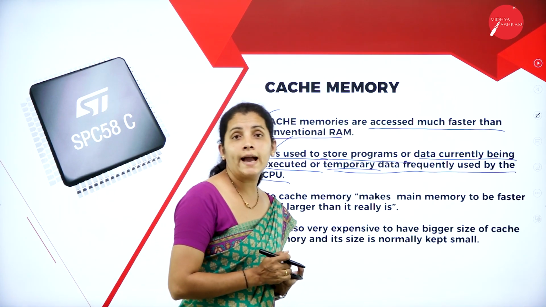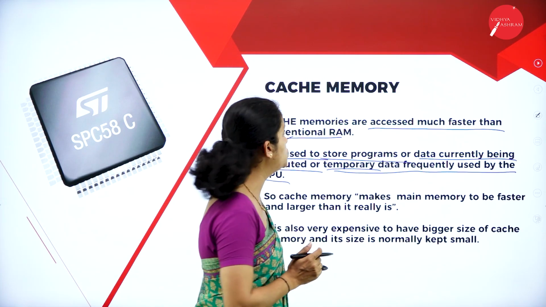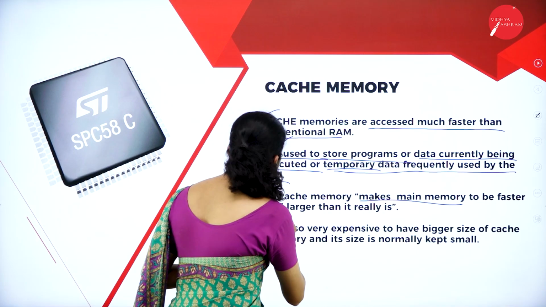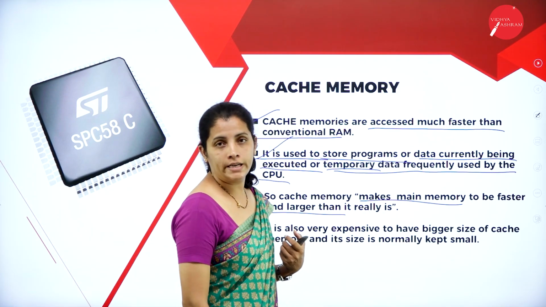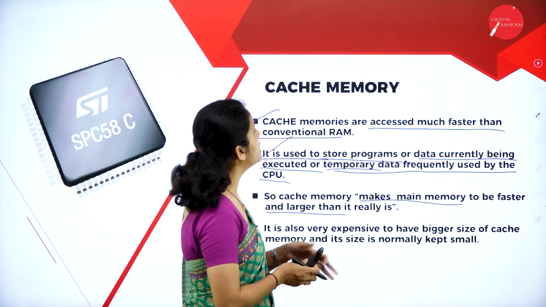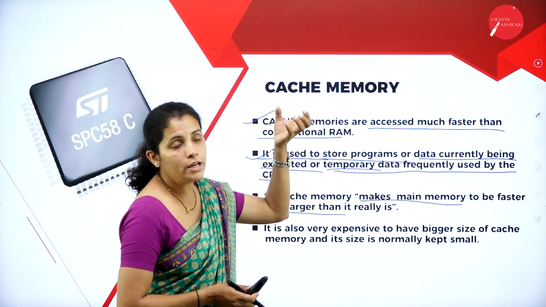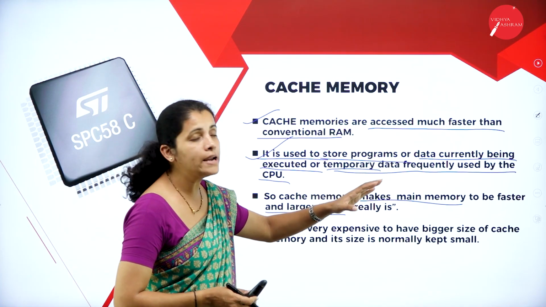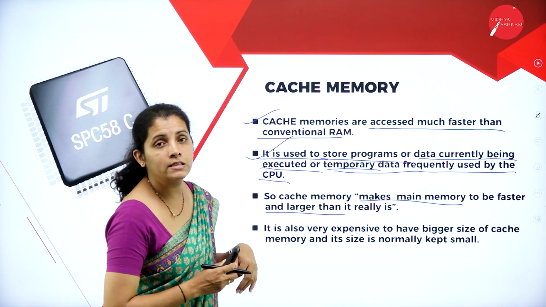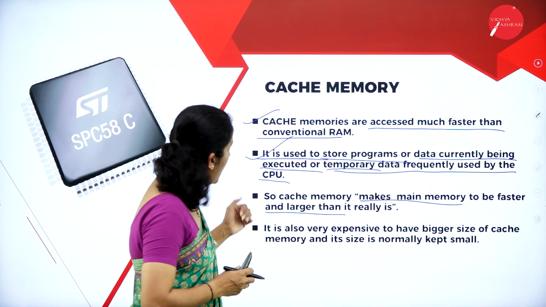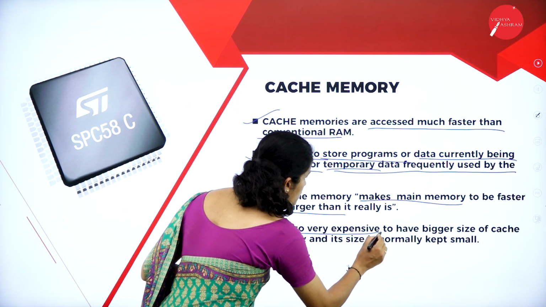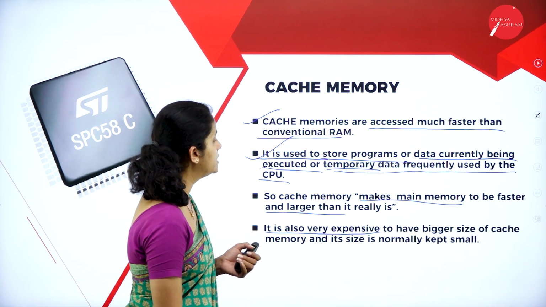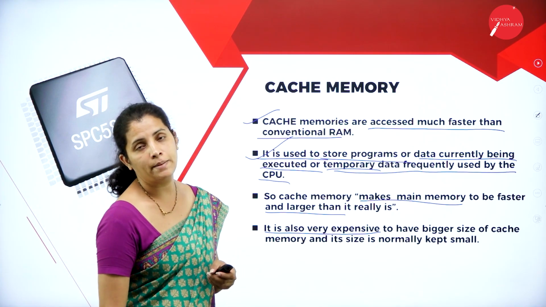So here the cache memory is mainly used to make main memory faster and larger than it really is. That means the cache memory is used to make the main memory faster and the storage capacity larger, but it is very expensive to have a bigger cache memory, and its size is normally kept small.